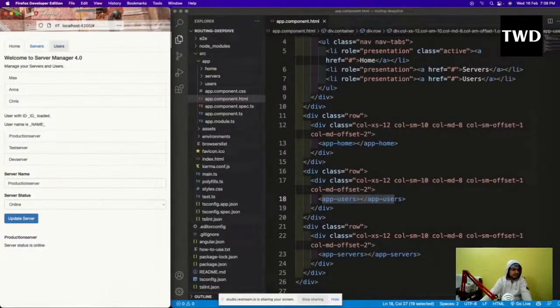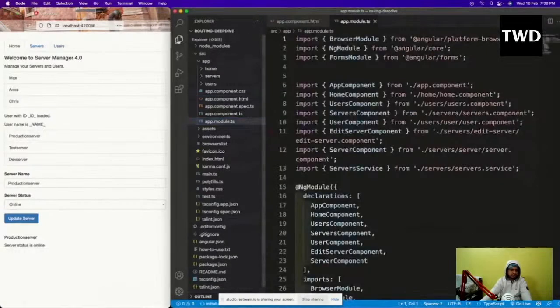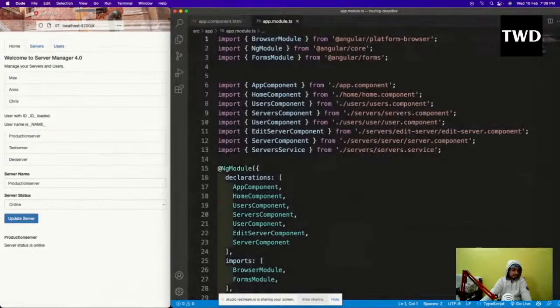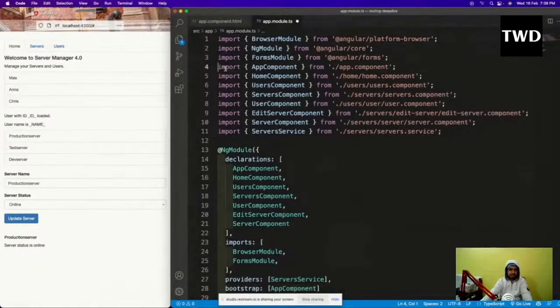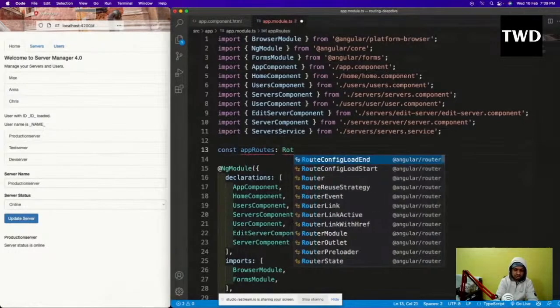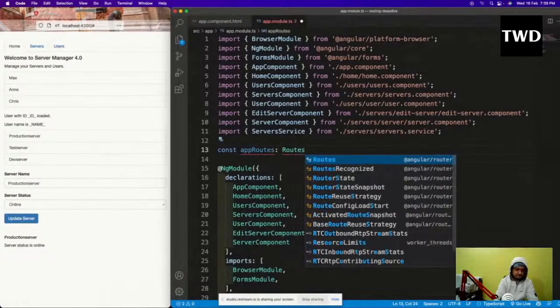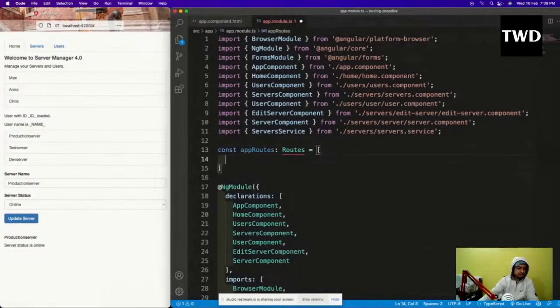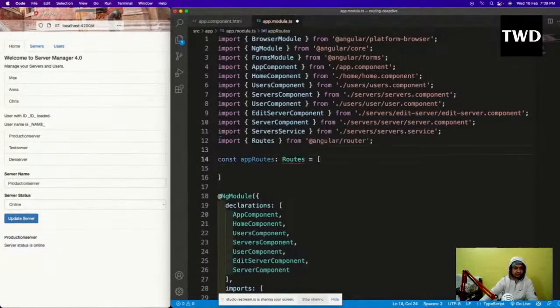So we don't have to install something else here, it is inbuilt. But we have to go to the app.module.ts, and we'll add the routing here. Okay, so here, before this ngModule we have to do const appRoutes, which is like Routes equal to like this, and this Routes will be imported from Angular.